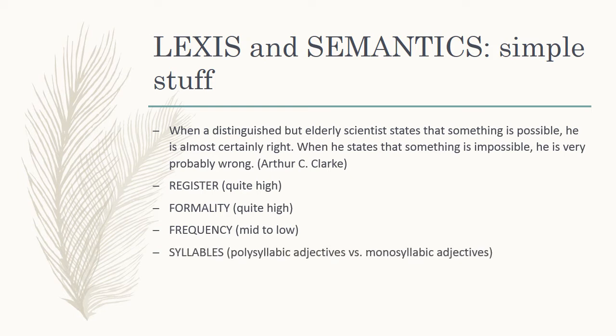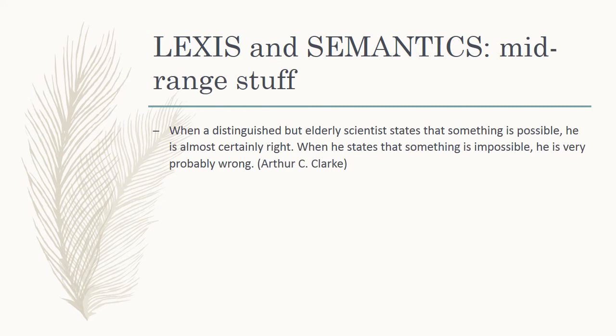You can also think about syllables. So how many syllables in the word is of interest? Here we've got some lovely polysyllabic adjectives: distinguished, elderly, possible, impossible. But we've also got, very important, right at the end of the sentences, monosyllabic adjectives, right and wrong. So the simple way into Lexis here, the lexical level of analysis, is we look at the words, we think about how complicated, how official, how common, and how many syllables there are in those words. It's an easy way to get into some important analysis of Lexis.